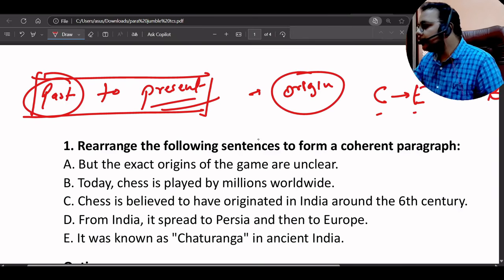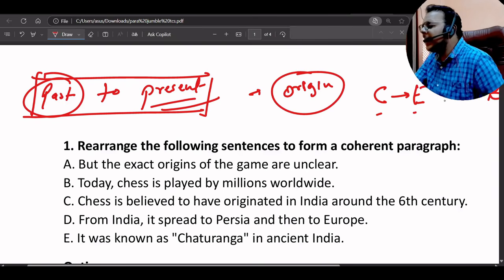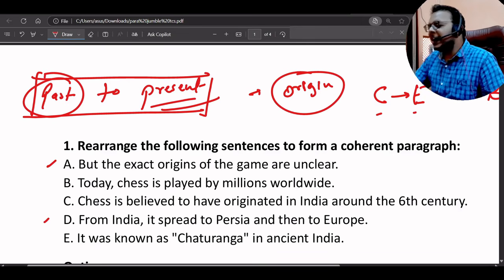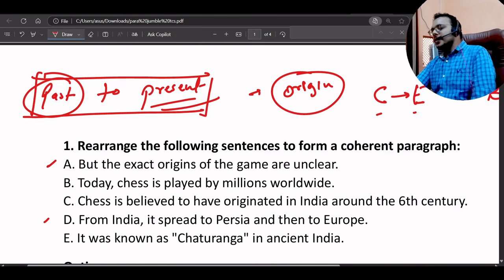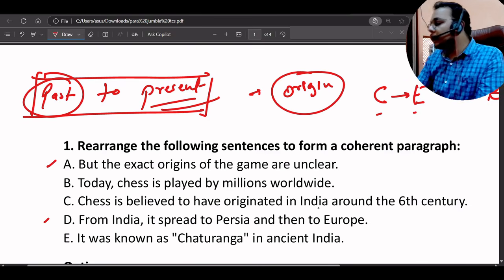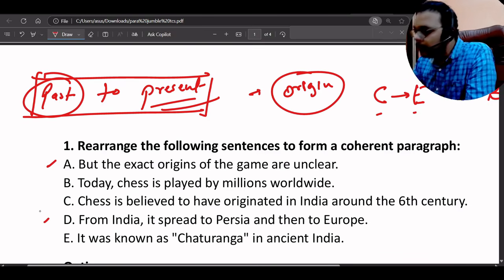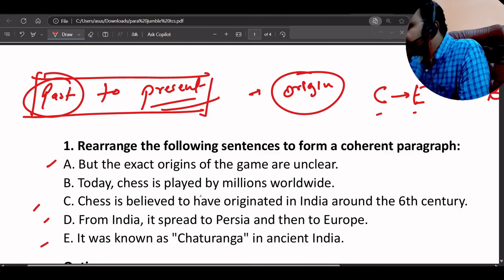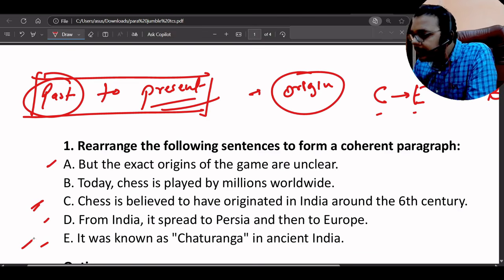We already know there is C, then E. We are left with A and D, so we need to place them. C is: chess is believed to have originated in India around the 6th century. So already we talked about the origin. Then we talked about how it was known as Chaturanga in ancient India. So both the things we have told.